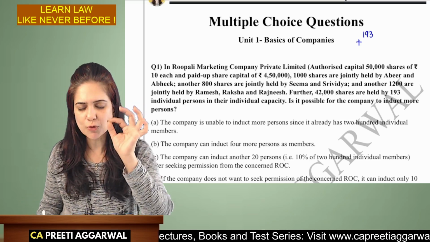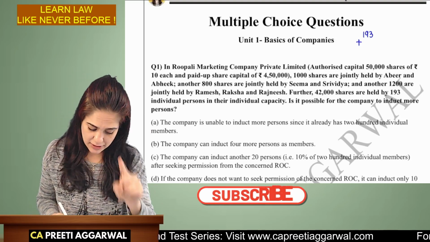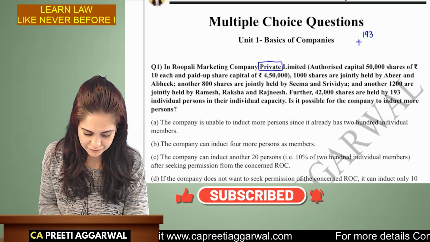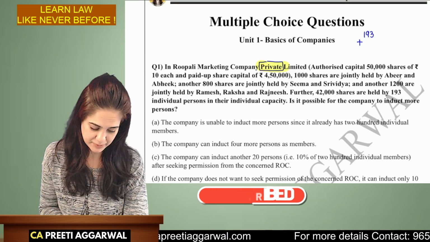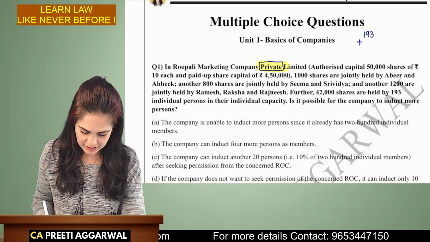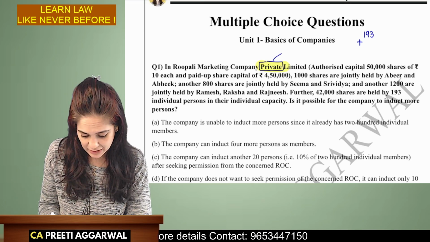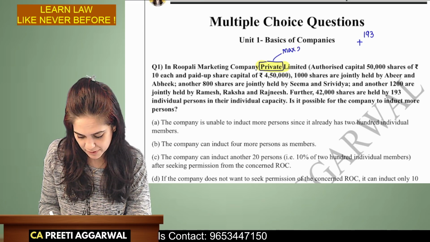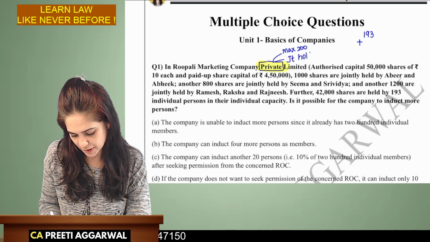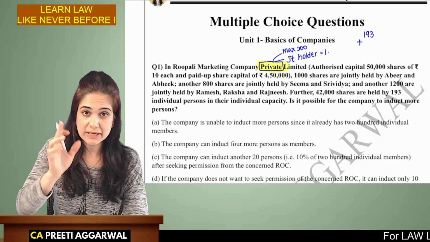Now, I'll also show you how to read the question and simplify it. In Rupali Marketing Private Limited, it is always important that you first highlight the type of company because everything depends on the type of company. So it is a private company, all right. There are joint holders now. In a private company, the maximum number of members is limited to 200. Joint holders are treated as one. This is something which you need to recall.